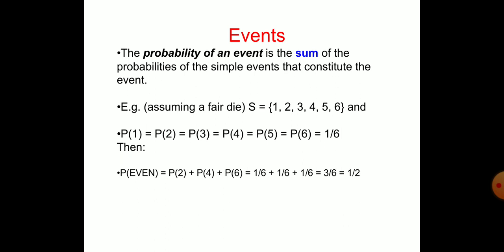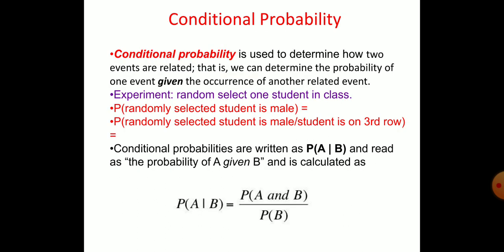Then suppose you want the even possibilities. Out of 1, 2, 3, 4, 5, 6, even means 2, 4, 6 occur, so P of even is equal to P of 2 plus P of 4 plus P of 6. That is 1 by 6 plus 1 by 6 plus 1 by 6, which is equal to 3 by 6, that is half. So even probability is half.